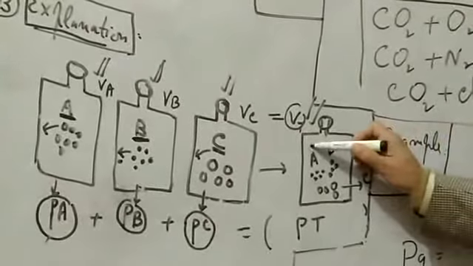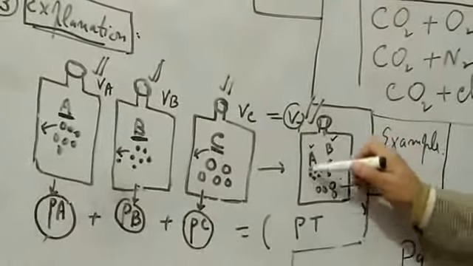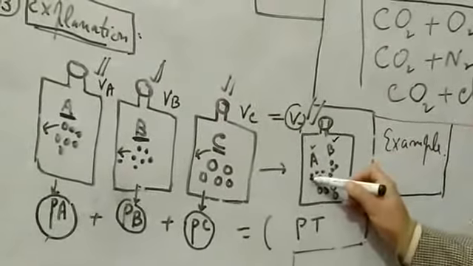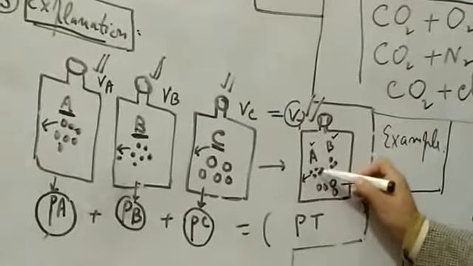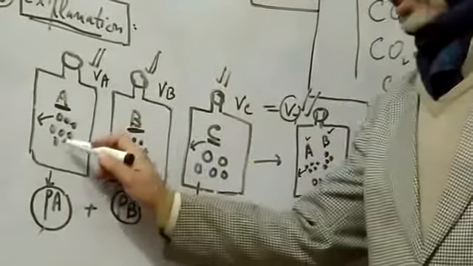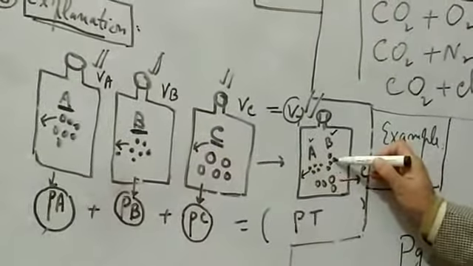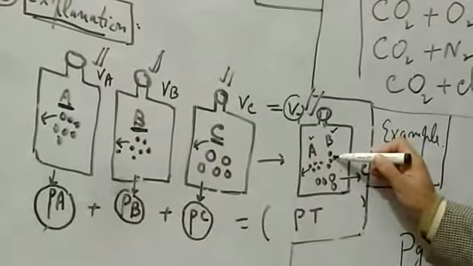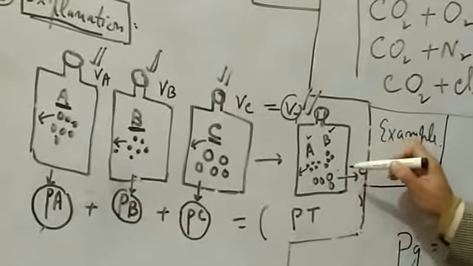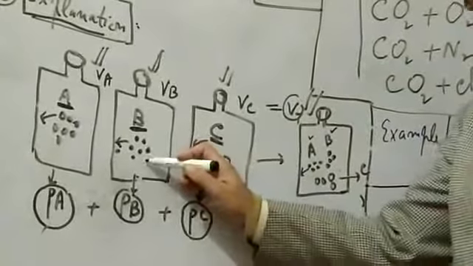So, this A and B and C form a mixture. In this mixture, the molecules of A will exert the same pressure here as it was exerting in its separate container. The molecules of B will also exert the same pressure in this container as it was exerting in its separate container.